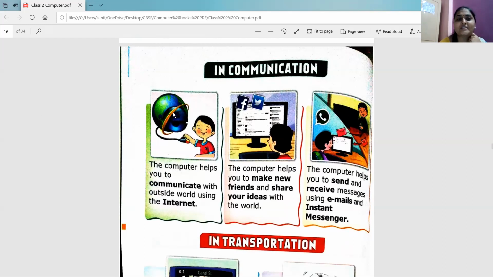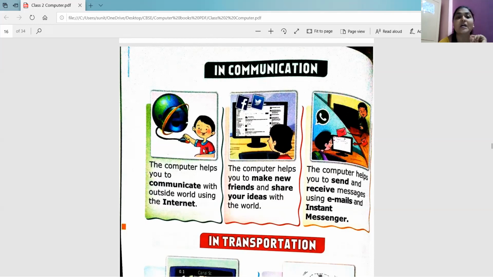So in the first picture, this boy is using the mouse, and can you see this E written over there? Now this E is nothing but Internet Explorer. This is one of the web browsers, right? You must be having this in your mobile phone, your parents' mobile phone, laptop, computer, tablet, right? This is used when you want to access the internet, you want to surf something, you want to check something, you want to use something on the internet. Maybe it is Google, maybe it is Facebook, Gmail, anything. So to access it, you need to have the web browser on your laptop or your computer or your mobile phone, right?